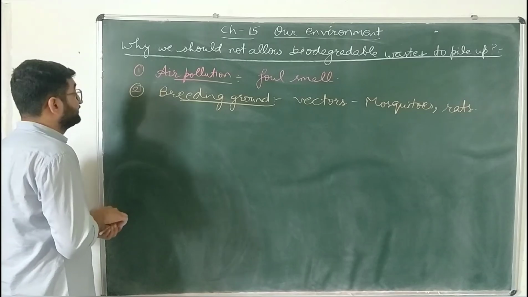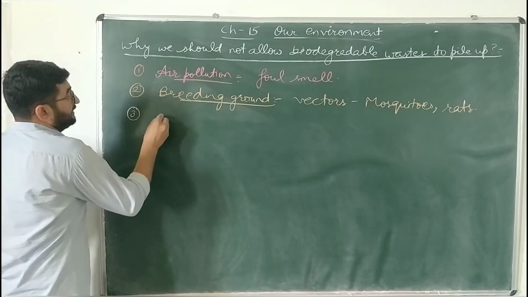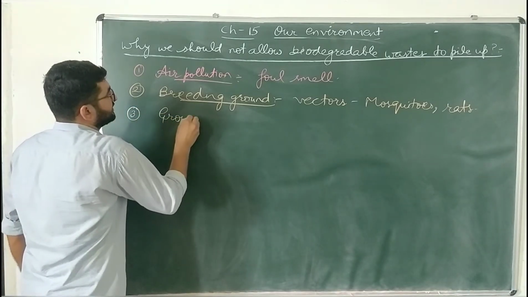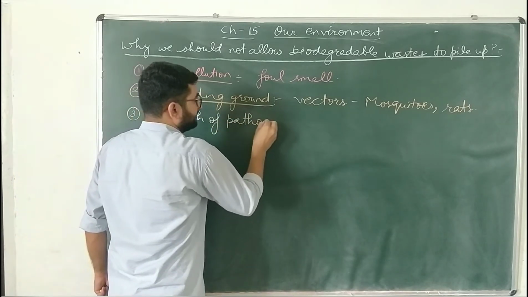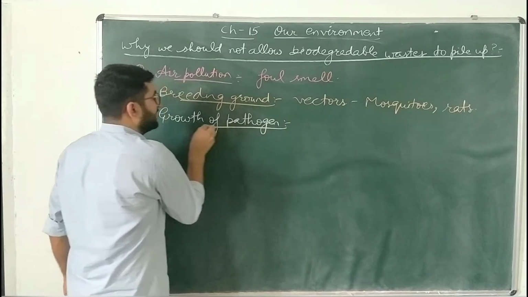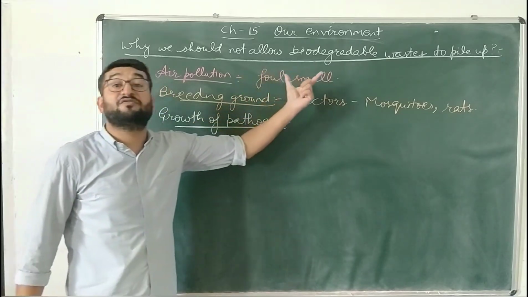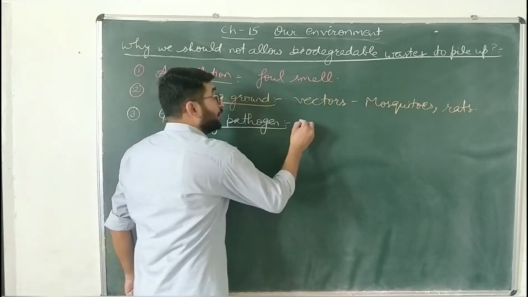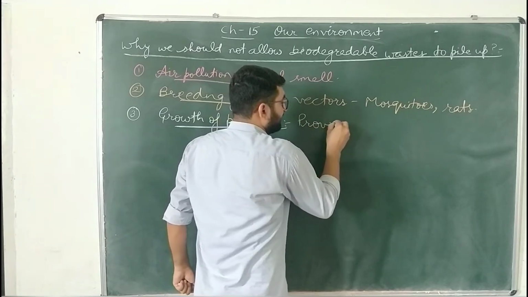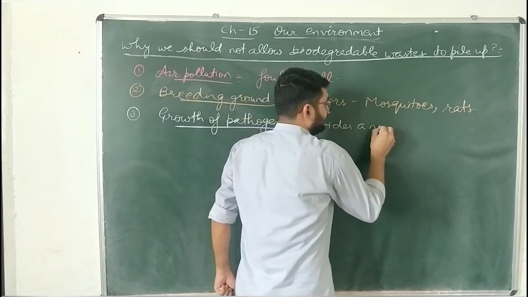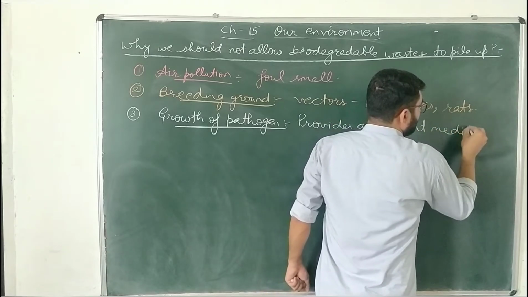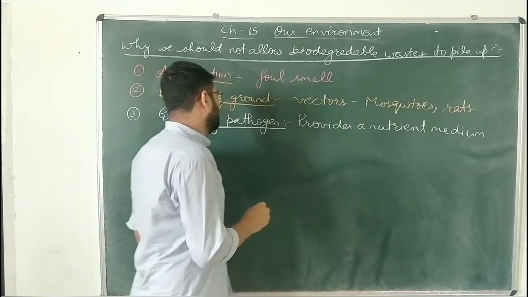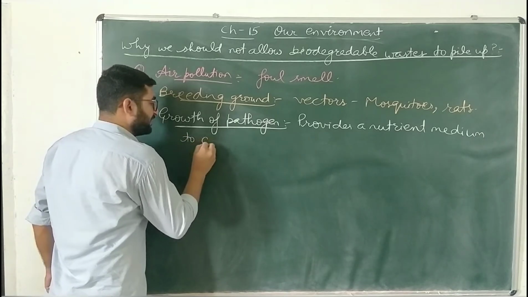Third, growth of pathogens is increased. As this biodegradable waste provides a nutrient media to several disease-causing microorganisms.